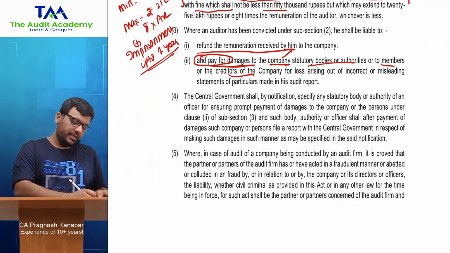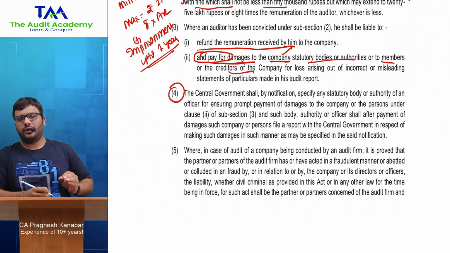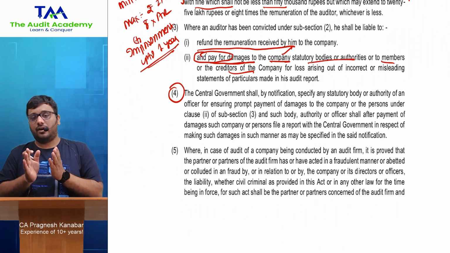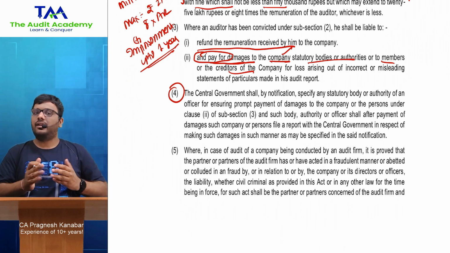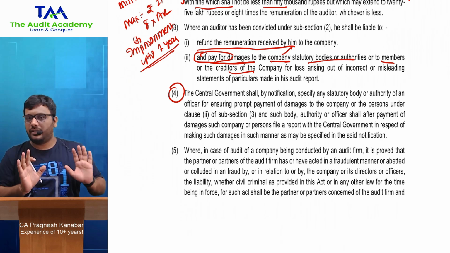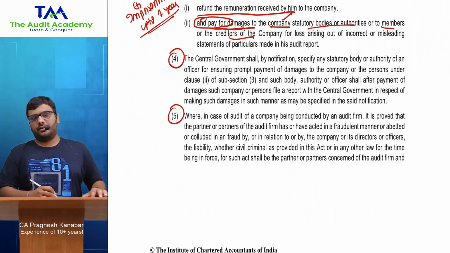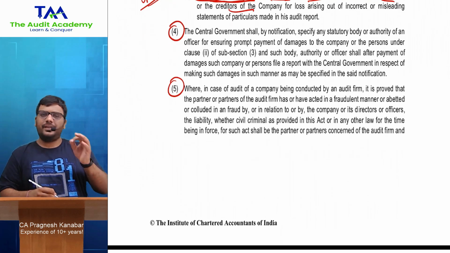Now for subsection 4, I am just explaining it in short. They are just saying that the central government will appoint an authority which will recover the amount of damages from the auditor and will file a report with the central government that the recovery is done and the relevant stakeholders have been compensated. Subsection 5 is very critical. All right, it's very simple.